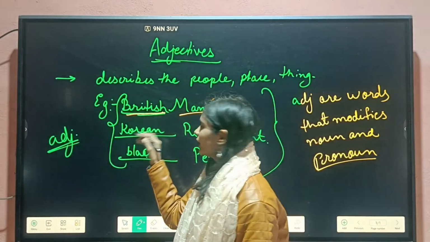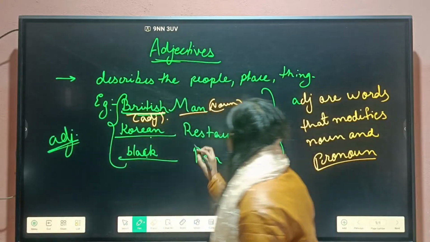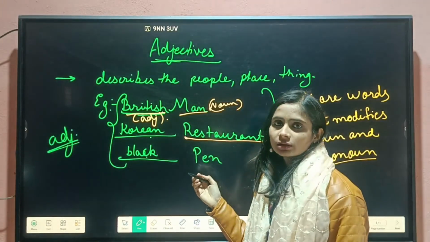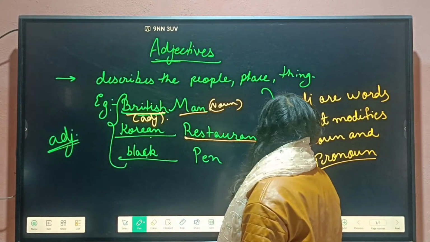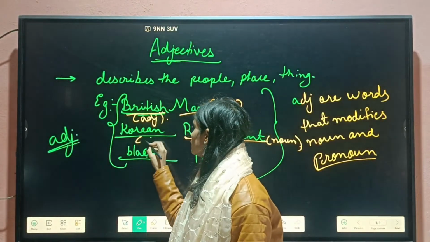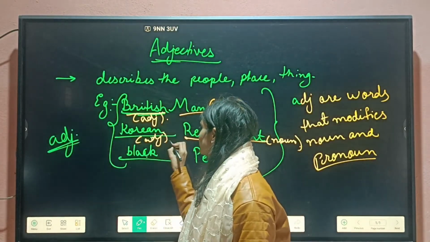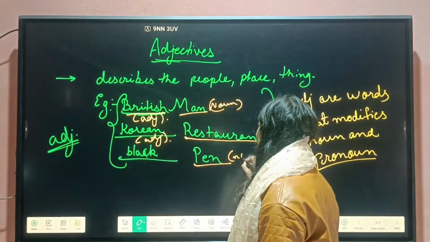So after modifying, the man becomes British man. So this is our adjective. Now restaurant. What is this restaurant? A place maybe. Okay. So it is also a noun. So how we are describing this restaurant as Korean restaurant? So Korean is our adjective. Now pen is a thing. Pen is a noun.